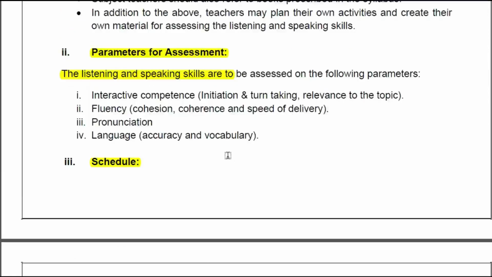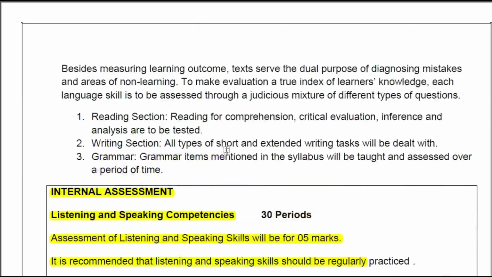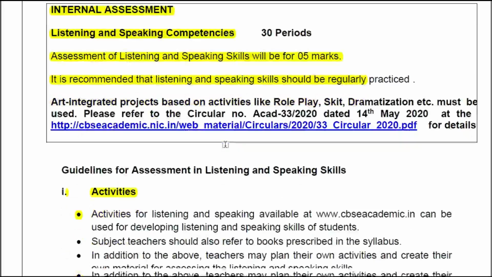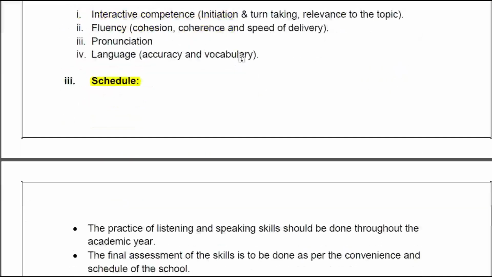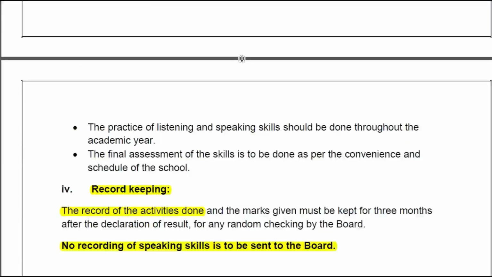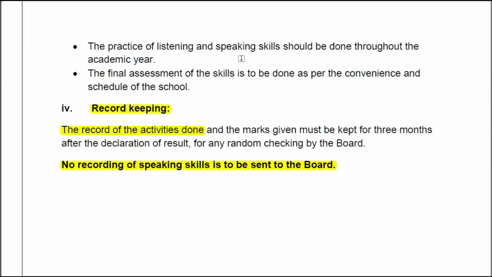So here, children, you should do the things in the most beautiful way to score the complete marks. English is a very easy subject from where you can score maximum marks compared to the other subjects.